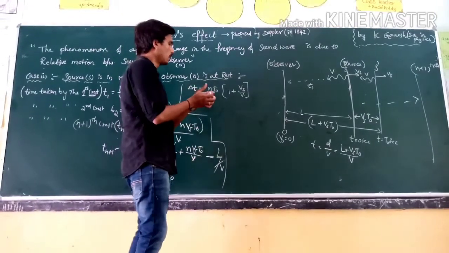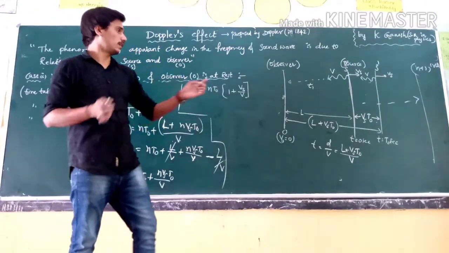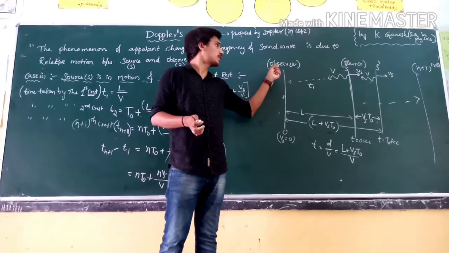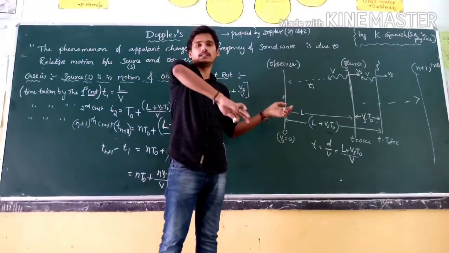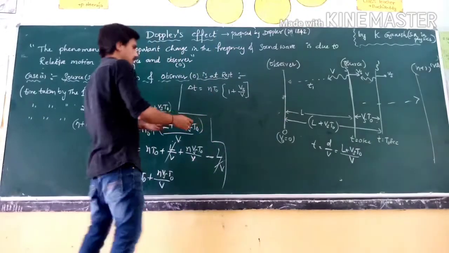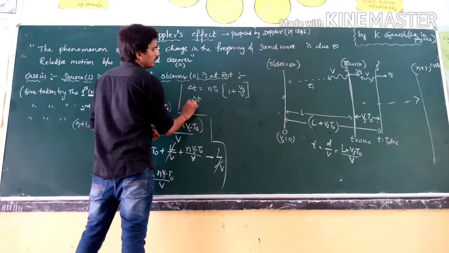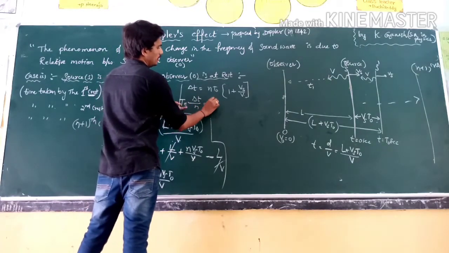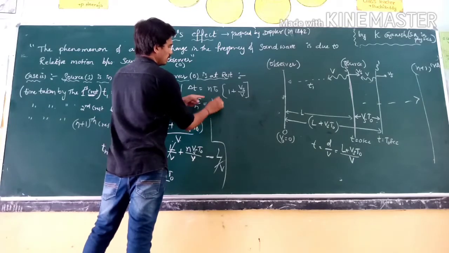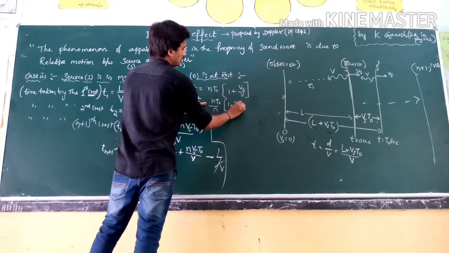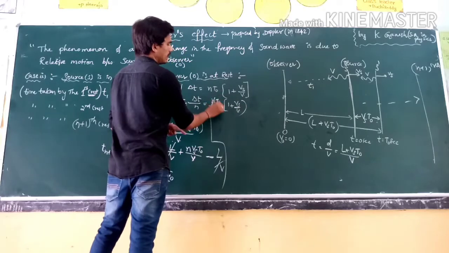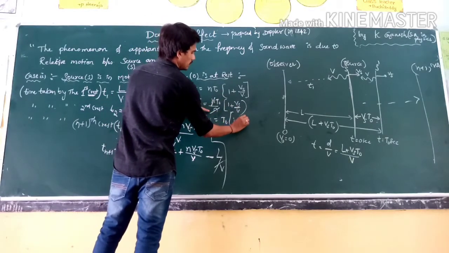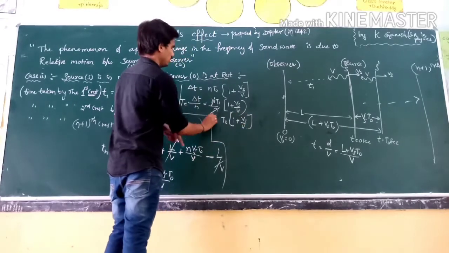So here I want to find the time period taken by the observer for n crests. That is equal to delta T by n. That will give the time period. T is equal to n t naught (1 plus Vs by v) by n, so n and n get cancelled. That is equal to t naught into (1 plus Vs by v). This is the time period.